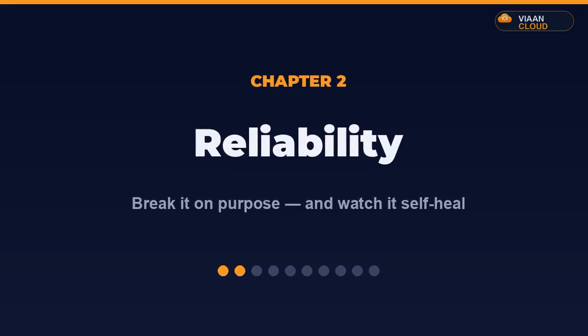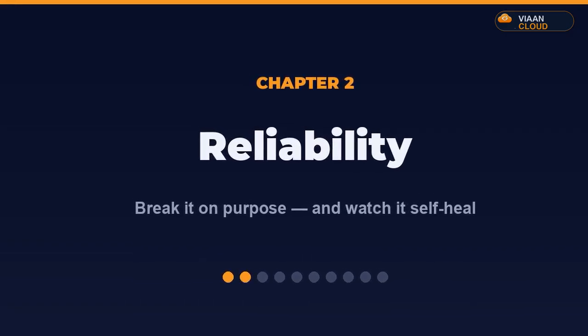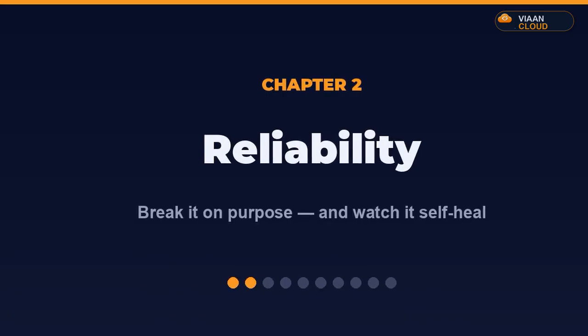Chapter 2. Our app is live, but live isn't the same as reliable. So I'm going to do something scary. I'm going to deploy a broken version on purpose. And you'll watch AWS catch it and roll back by itself, while real users never see a single error. Let's make this thing unbreakable.